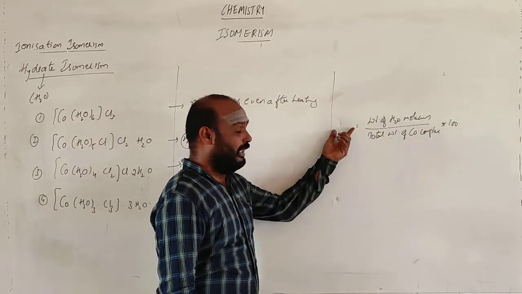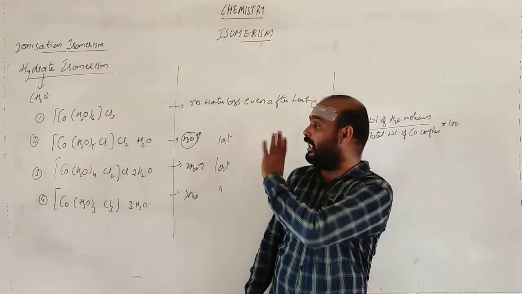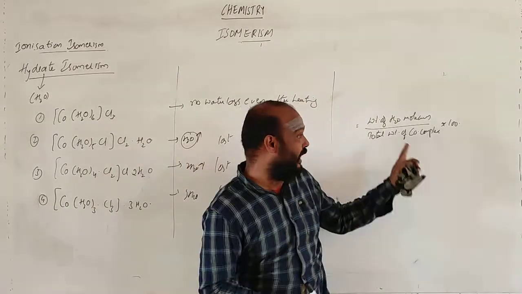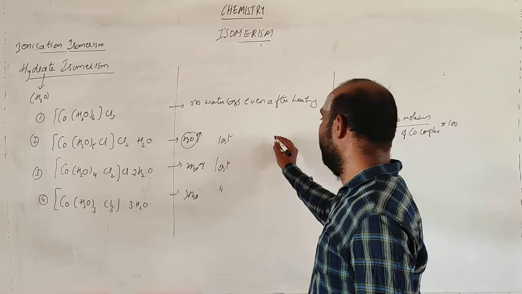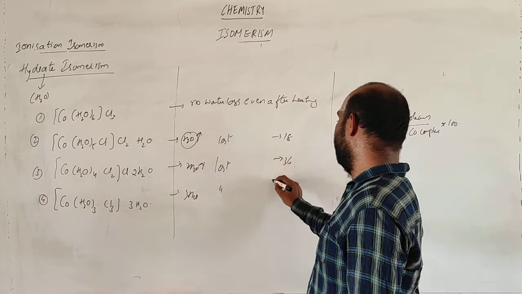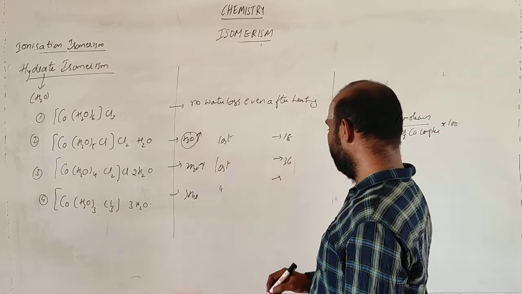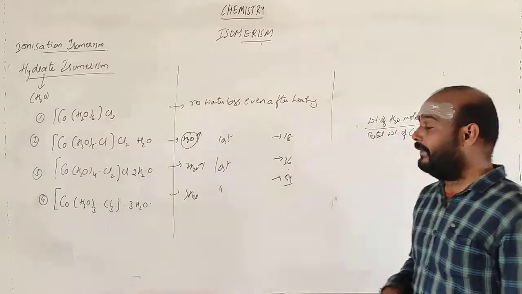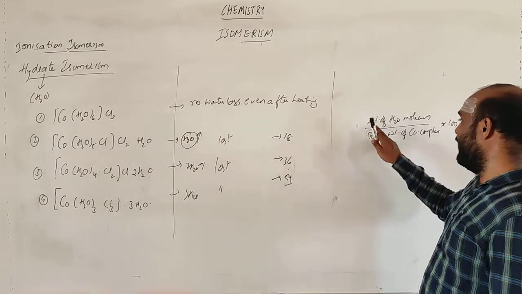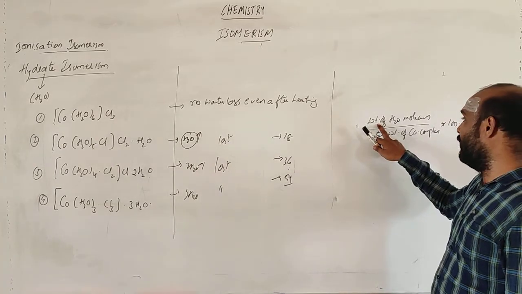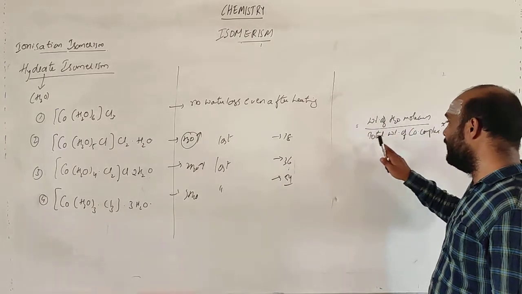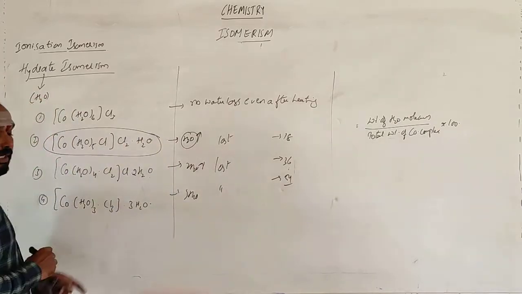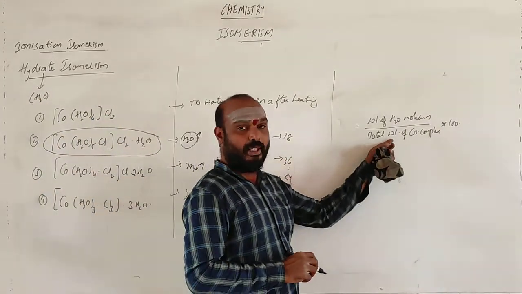That is the number of water molecules present outside. See here, in this case it is 18. So the weight of water molecules in this case is 18, in this case it is 36, and in this case it is 54. So we take the weight of the water molecules, 18 here, and the entire molecular weight of the compound goes in the denominator, into 100.